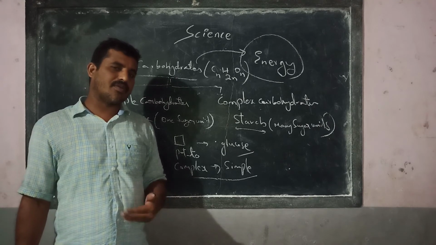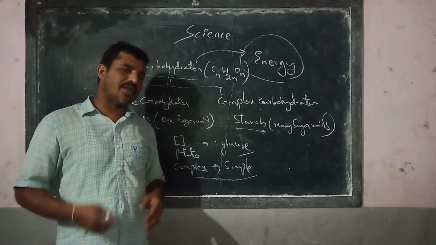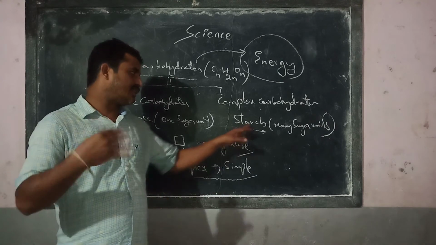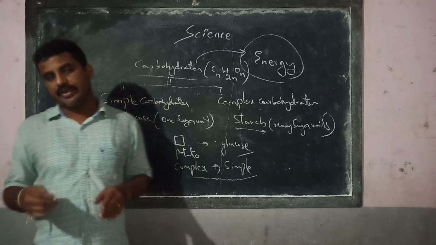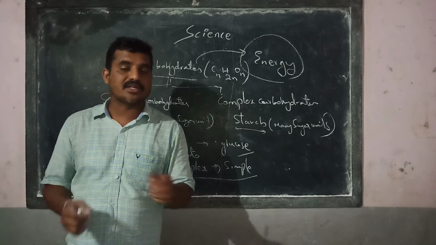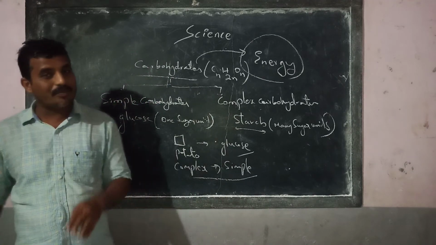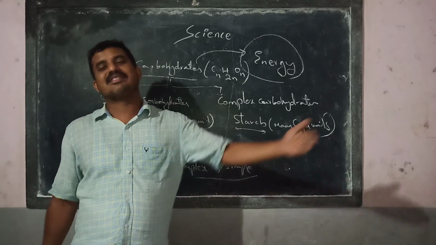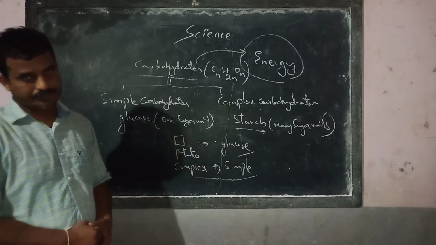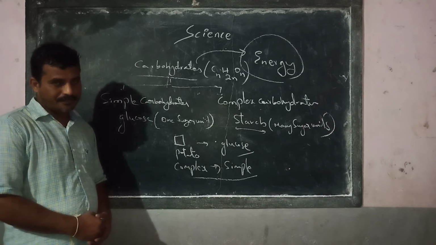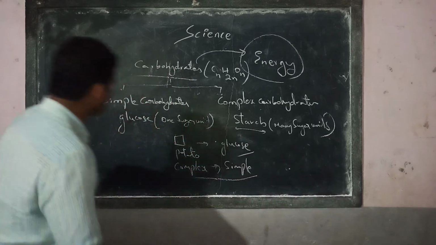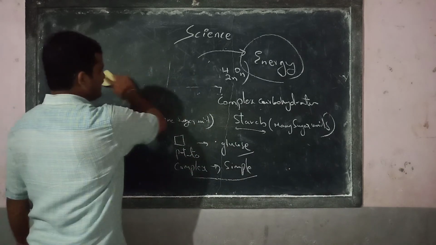Within the 3 to 4 hours of journey in our body, all that starch will be converted into glucose. It is not because of a grinder present in our body. No. How it will break down and all, we'll discuss step by step. Okay? Right. So remember this point. It's very important.